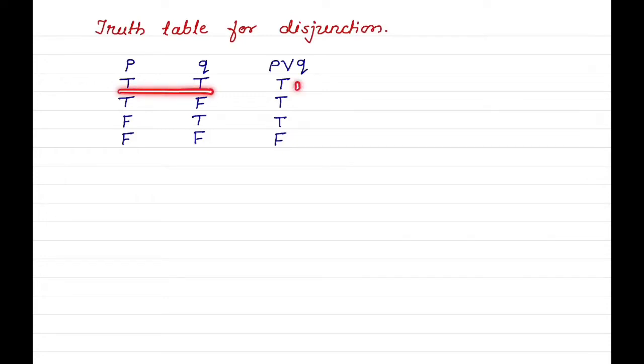See, when both the statements are true, disjunction is true. Here P is true and Q is false, then disjunction is true. P false and Q true, then disjunction true. But when both the statements are false, then disjunction is false.